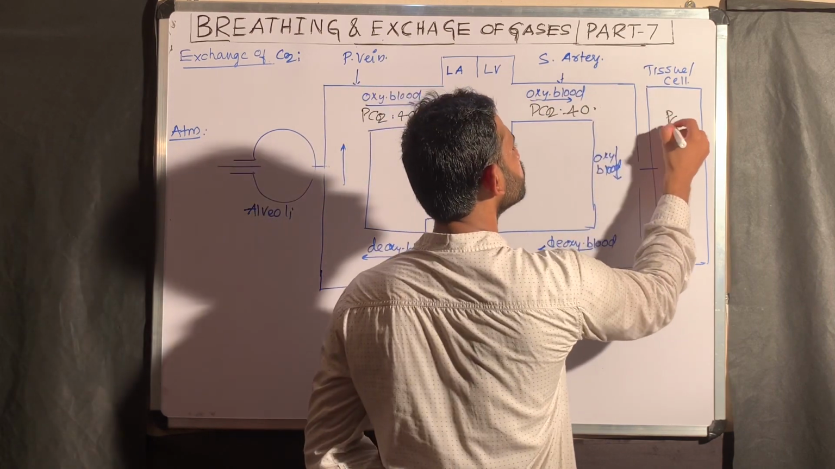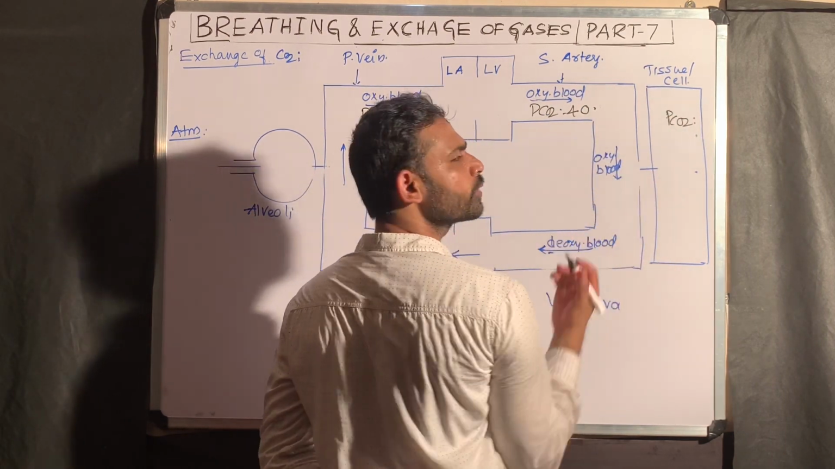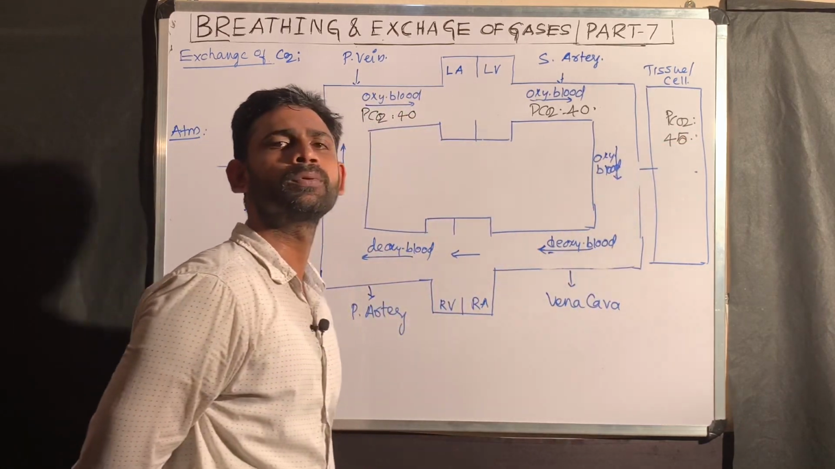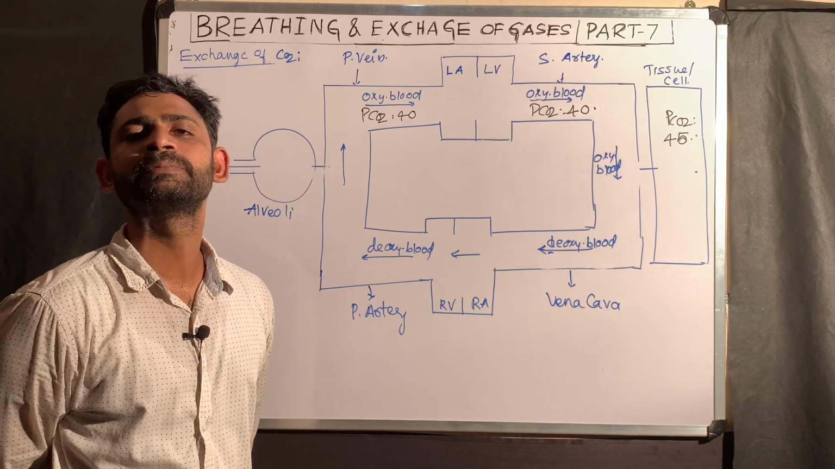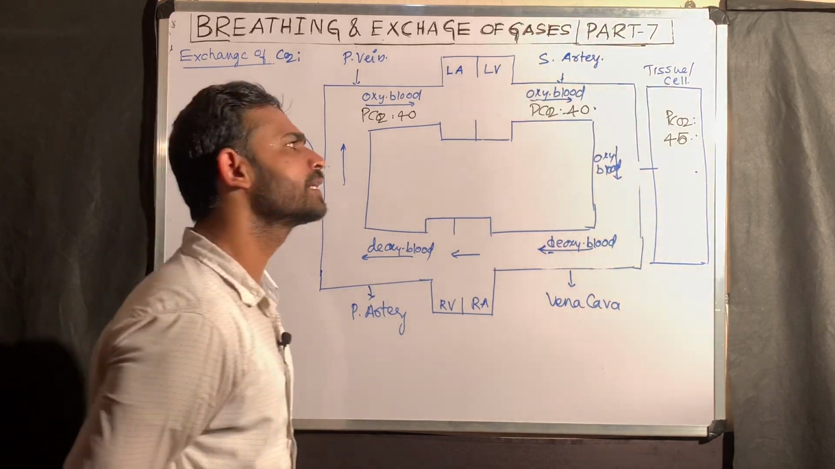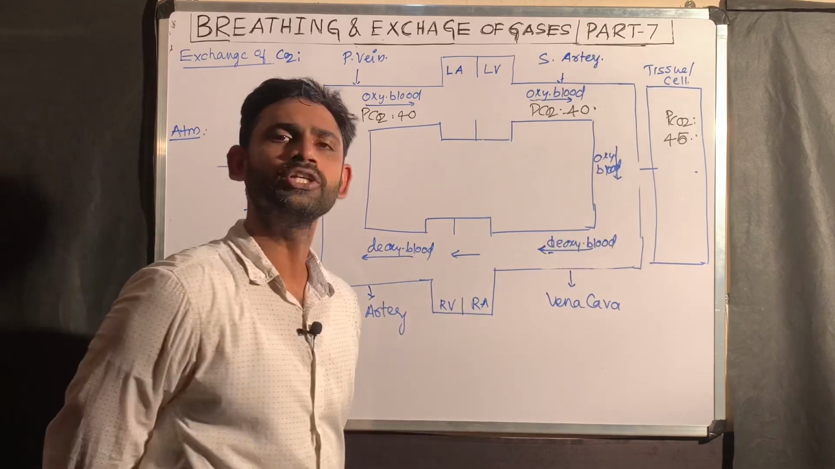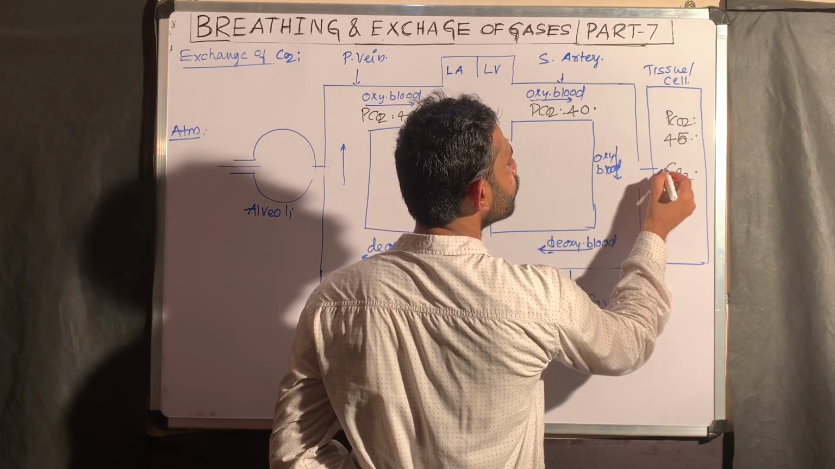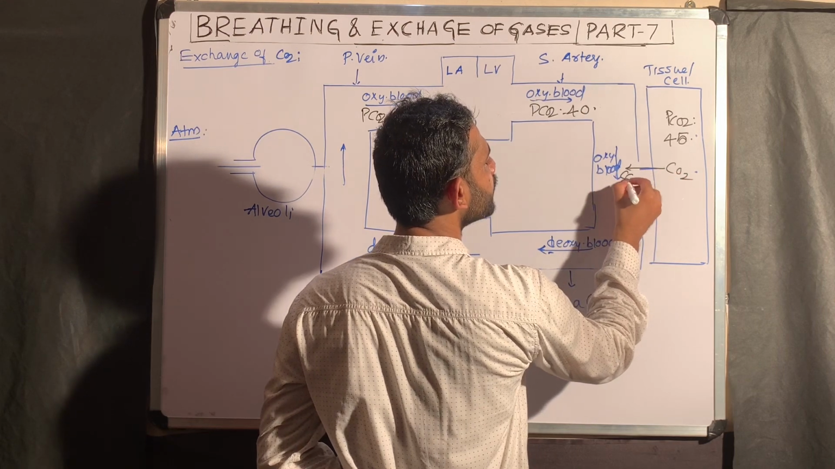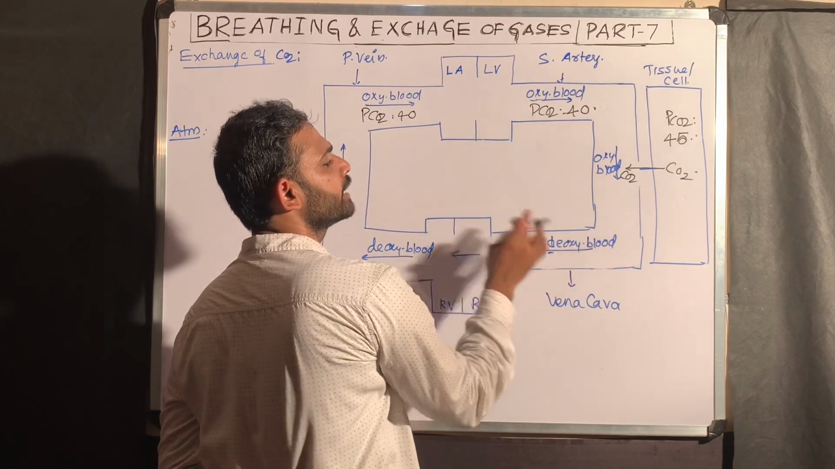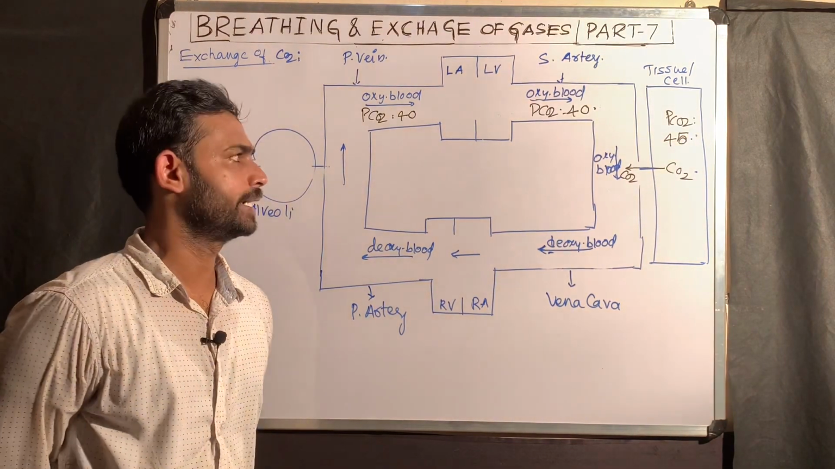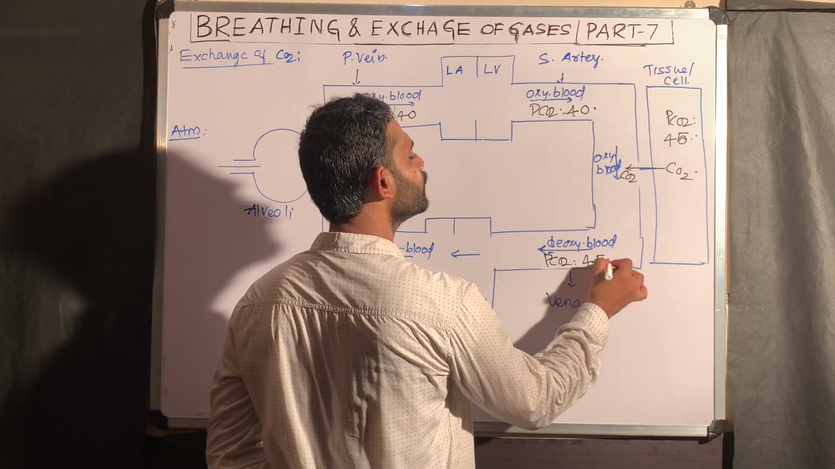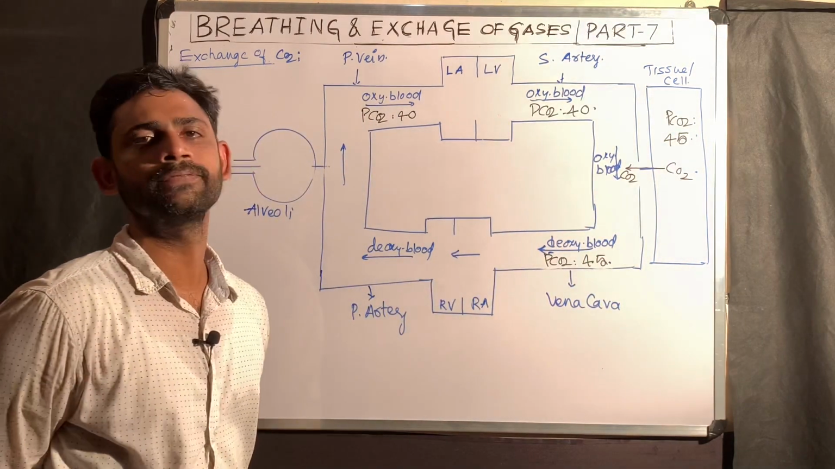What about the PCO2 in the tissues? More or high? Definitely high. Why? Because carbon dioxide is the end product of aerobic cellular respiration. As a result, carbon dioxide concentration is very high in the tissue. Automatically, carbon dioxide moves from the tissues to the oxygenated blood, making it deoxygenated blood. In the deoxygenated blood, what is the PCO2? It is equal to the tissue, a maximum of 45.